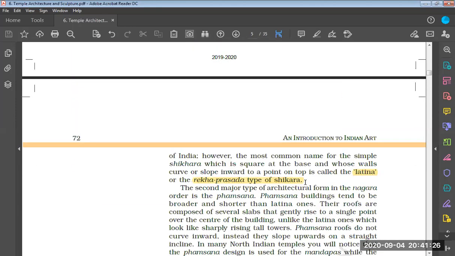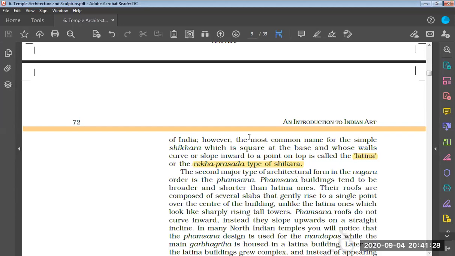Okay, Konark Sun Temple. Now we were discussing the most common name for the simple shikhara. A simple shikhara which is square at the base and whose walls curve or slope inward to a point on the top is called Latina or Rekha Prasad.